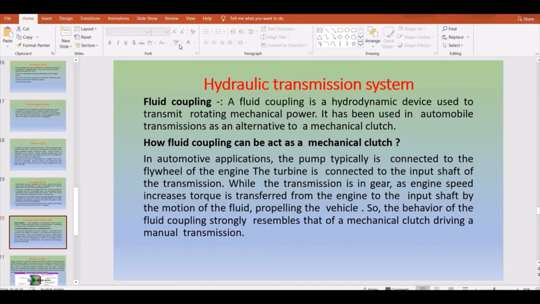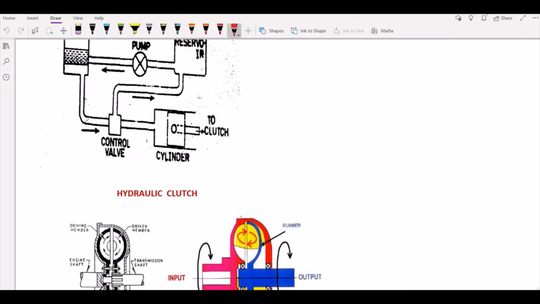Basically, the fluid coupling is usually used in the automatic transmission case in automobiles. The fluid coupling is a hydrodynamic device used to transmit rotating mechanical power, which is used in automobile transmission as an alternative to the mechanical clutch. In a manual transmission you have a clutch, whereas in an automatic transmission you have a fluid coupling. Now we'll try to learn how this fluid coupling works with the help of the working.